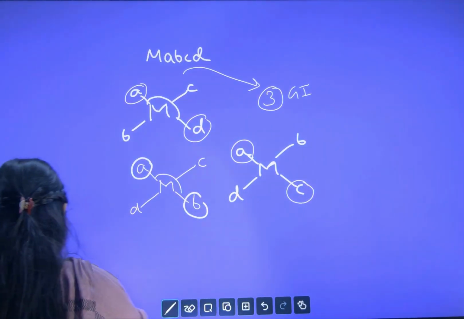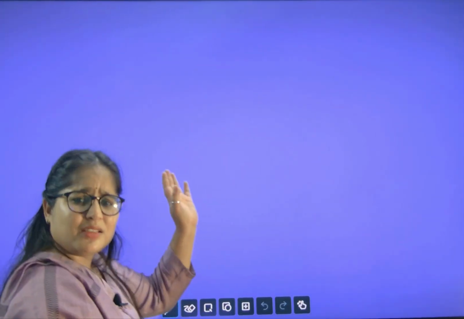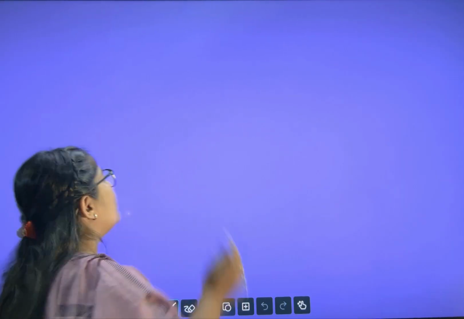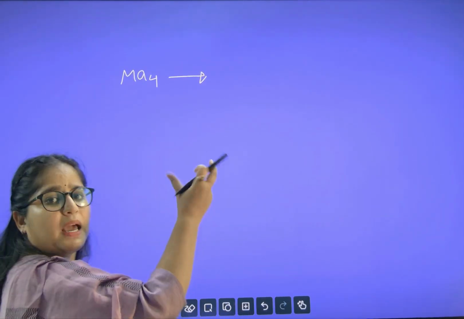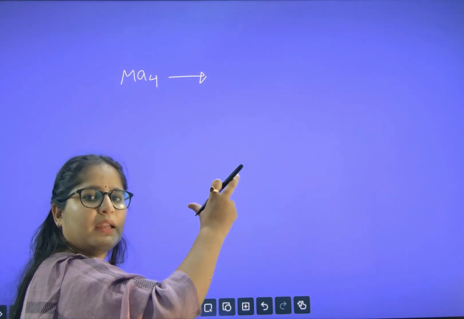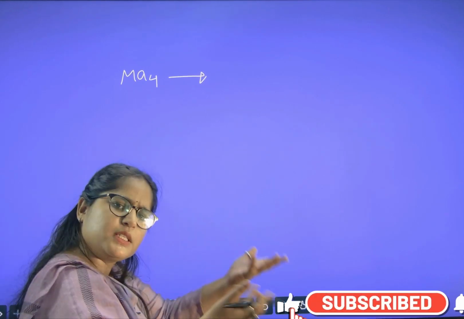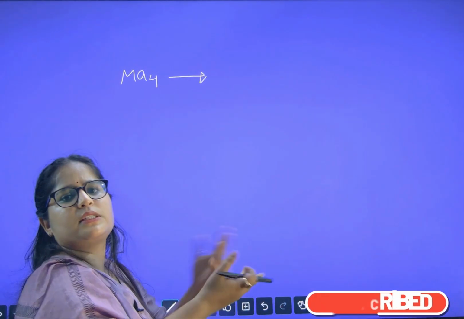Okay, let us see here. So, what are the cases I have told you? Do you think in JEE and NEET you have time to draw this much of a complicated structure and solve? No, we will use the trick. Okay, what's the trick here? MA4. We will make the pairing. If the pairs are different, we will say GI present. If the pairs after shifting are the same, then we will say no GI.